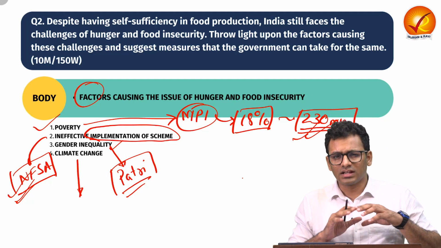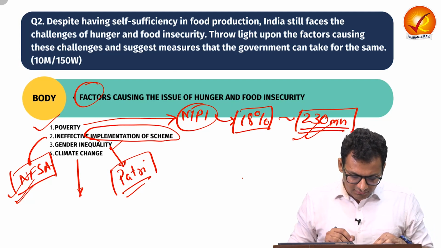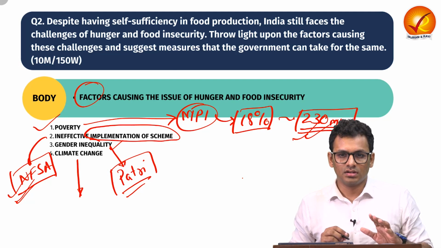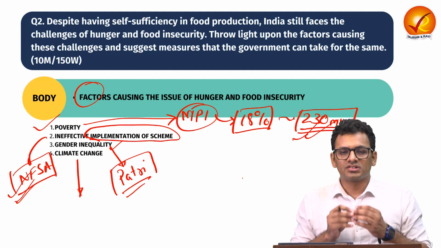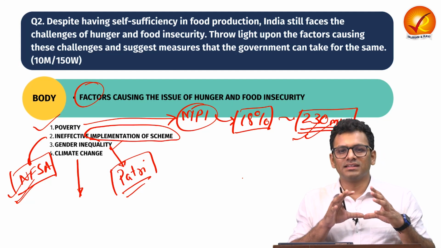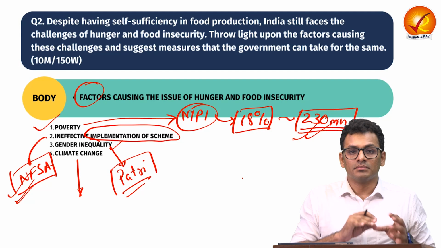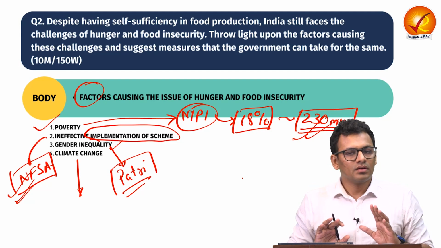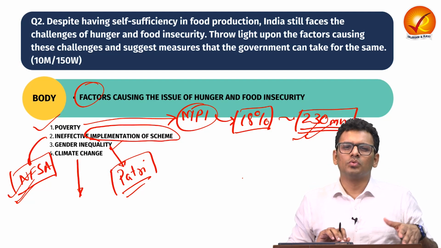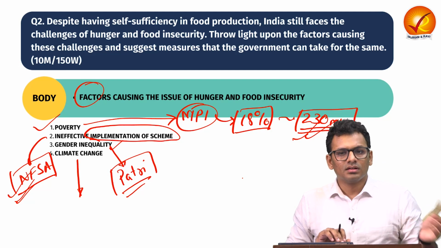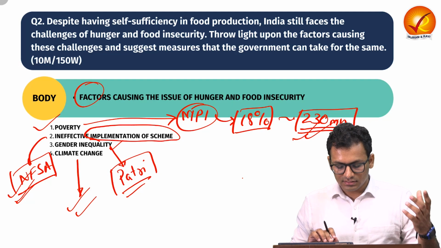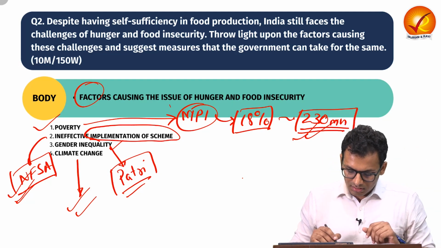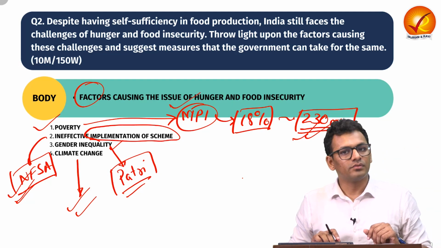Apart from that, when we are talking about food security, we also have issue of climate change. Because of uncertainty with respect to the climate, our production systems are also little bit in dissonance, and that is impacting the entire food production as well as those who are directly dependent on the agricultural activities. So climate change is also a factor that is causing the issue of hunger and food insecurity.